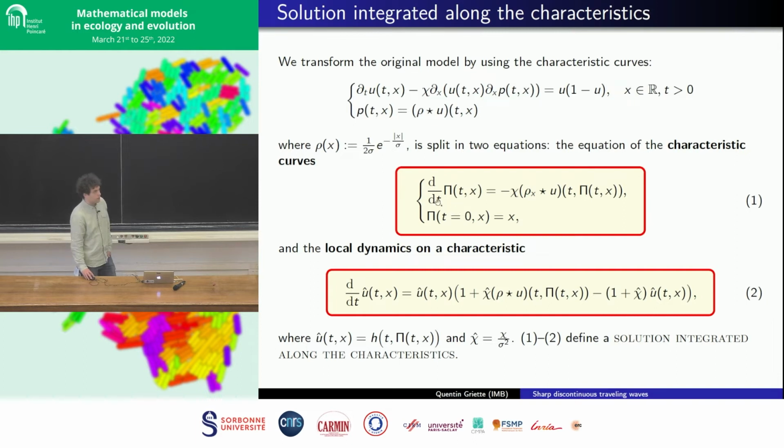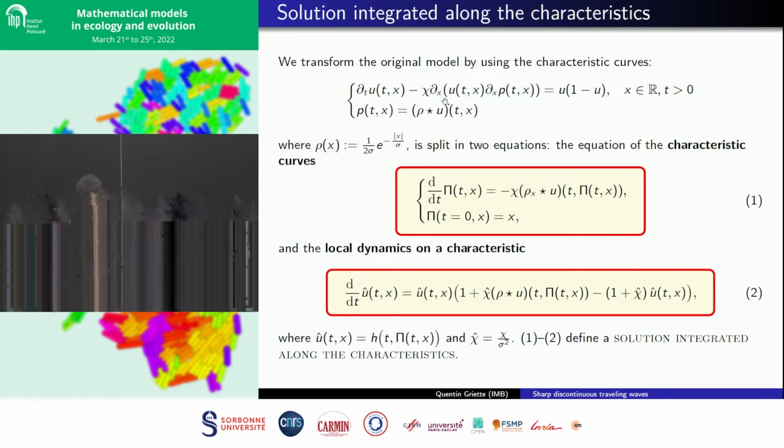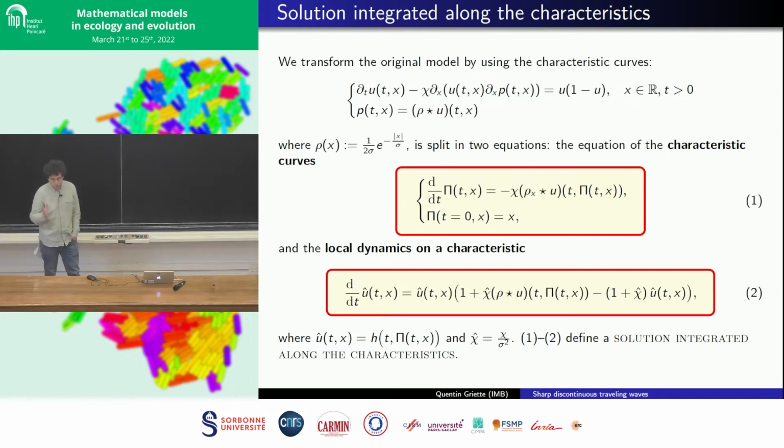If we introduce the solution to this ordinary differential equation, this field of equations, then we can interpret the left-hand side of the top equation as the differential of a composition of two functions, and then we can write the local dynamics of the population of cells on a characteristic independently, in a way, of the rest of the line.